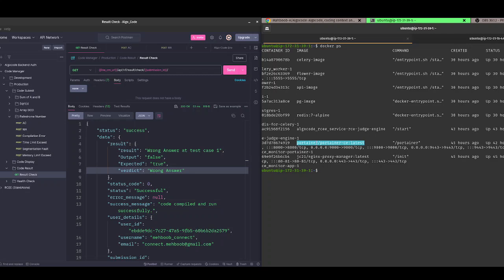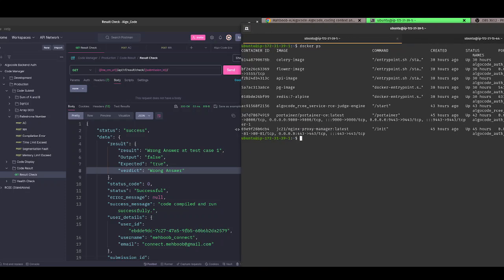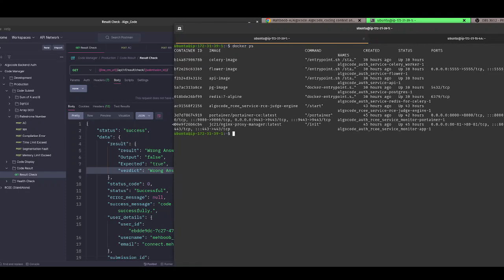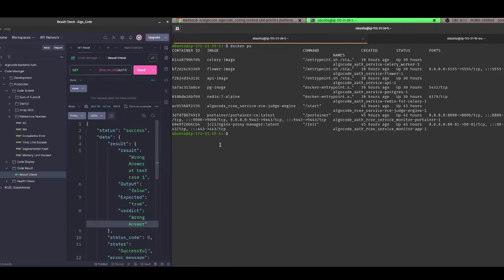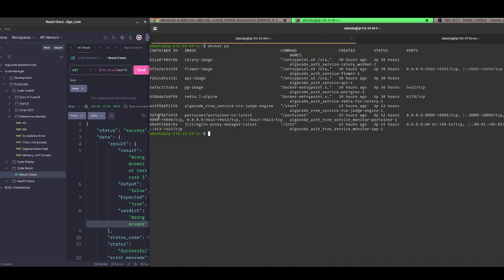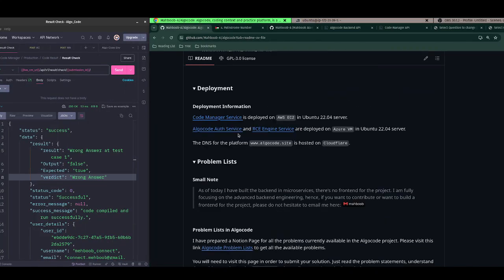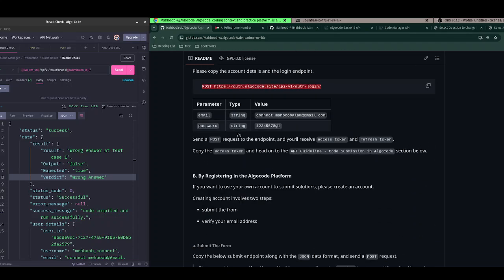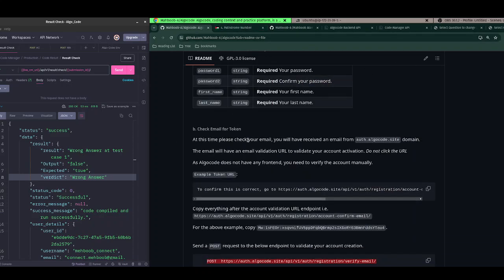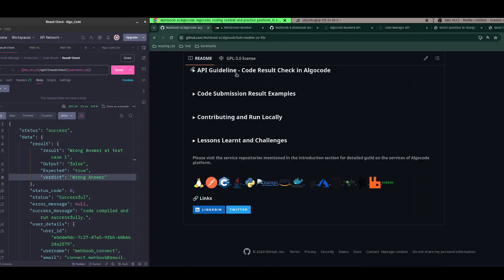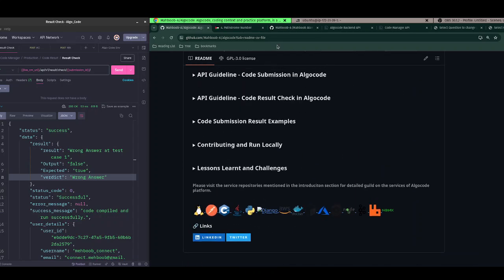I'm also using Nginx Proxy Manager to manage all the subdomains, because I have purchased only one domain, algocode.site, and I am using subdomains of algocode.site in various cases. This is really great documentation. If you come to this GitHub, you'll see step by step how things are working.